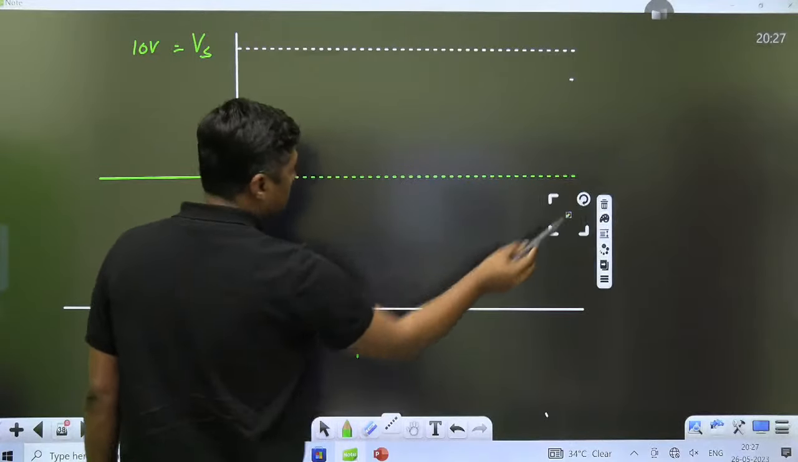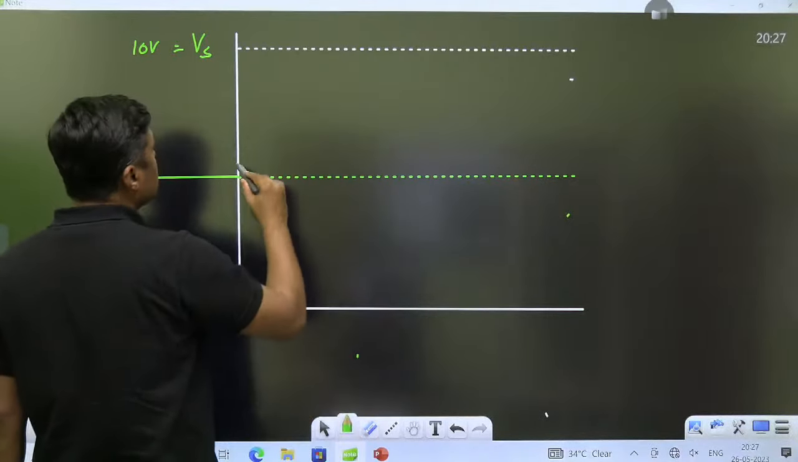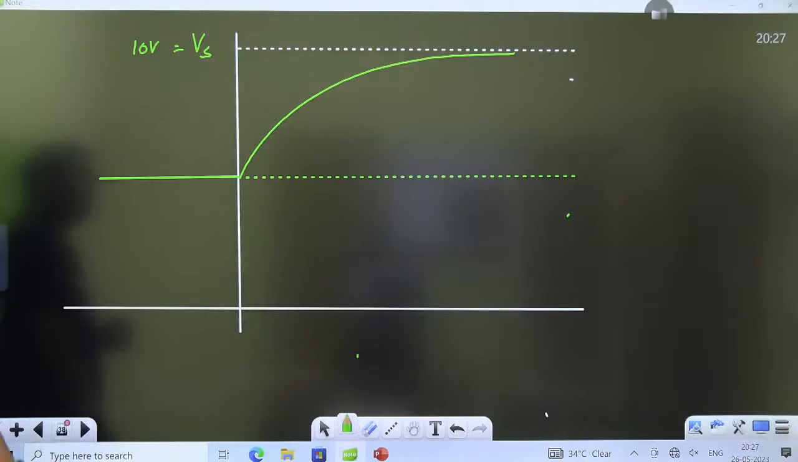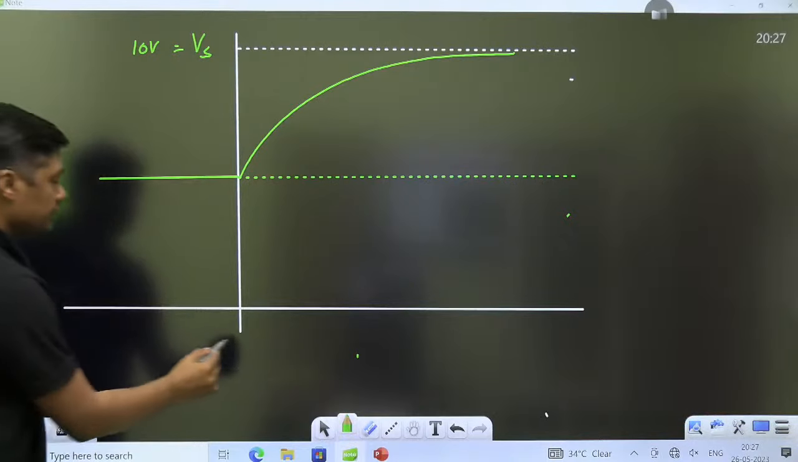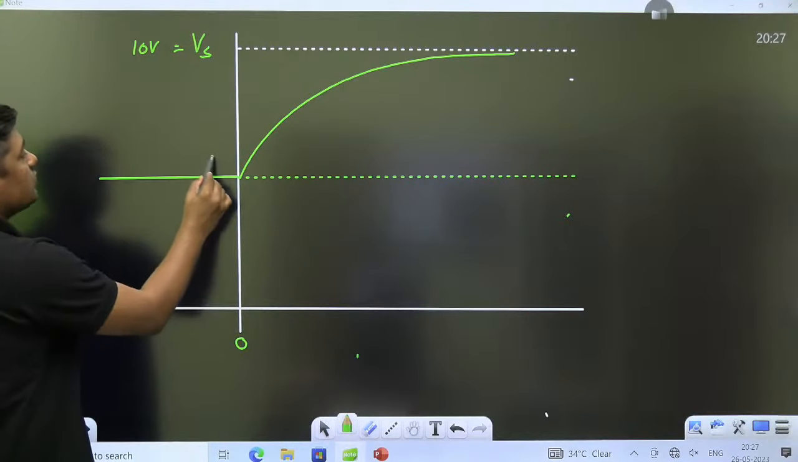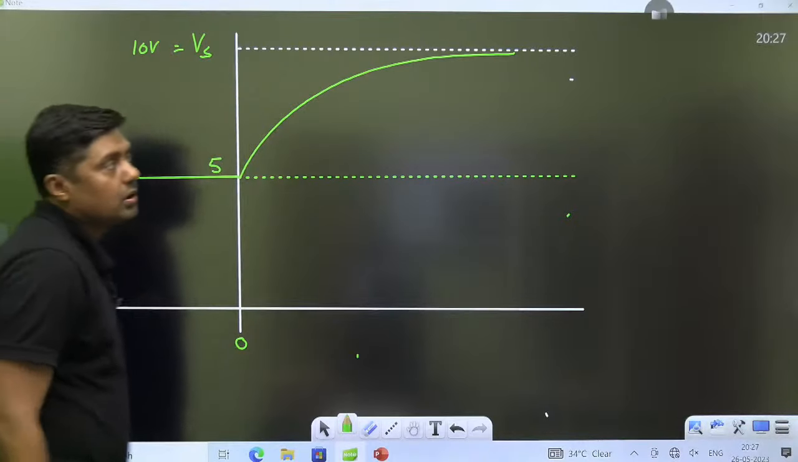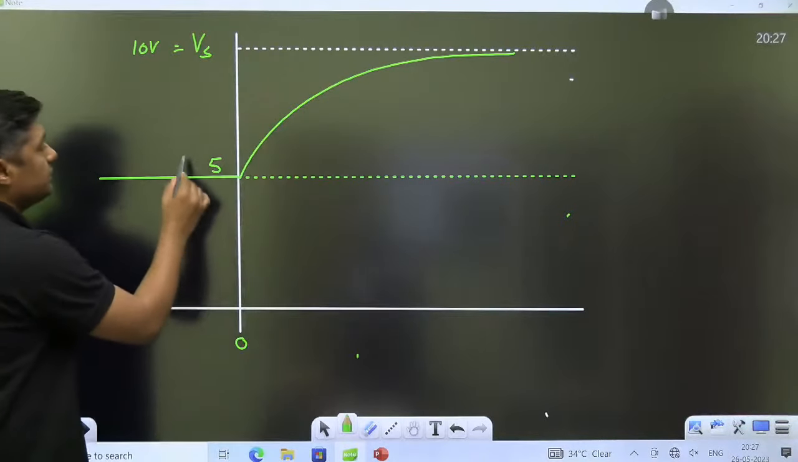That was the 5 volt. After that it will start charging like that, and finally it will reach up to what? 10 volt. So this type of curve we will get. This is the 0 line. This is 5 volt and it will charge towards what? 10 volt. This is the curve here. This is called the initial voltage, V naught.